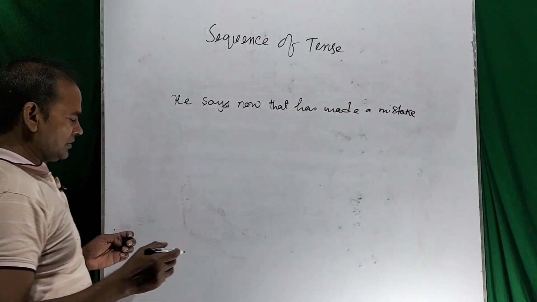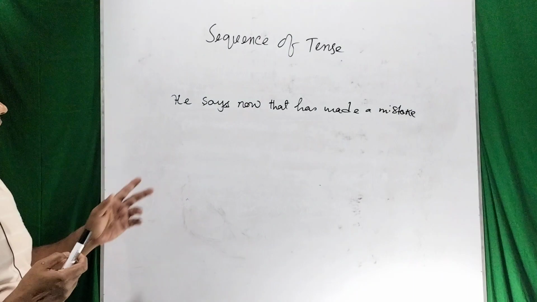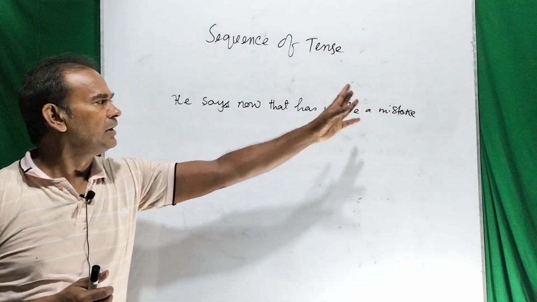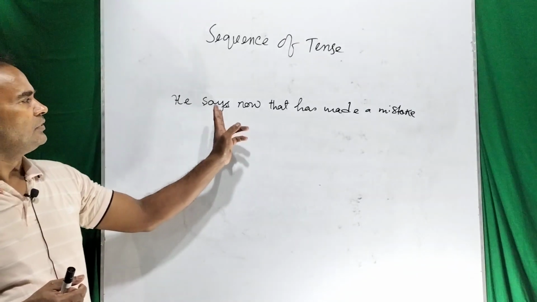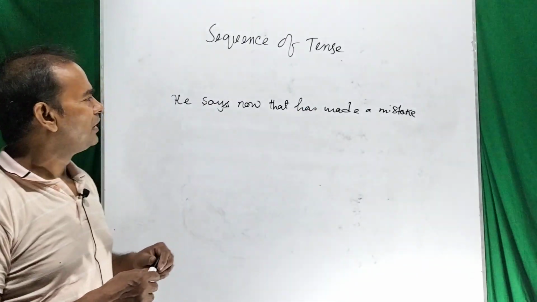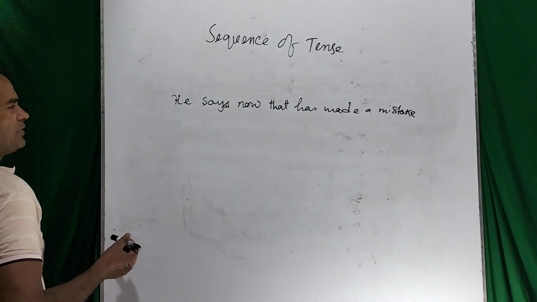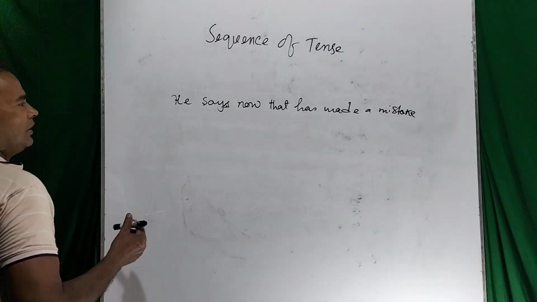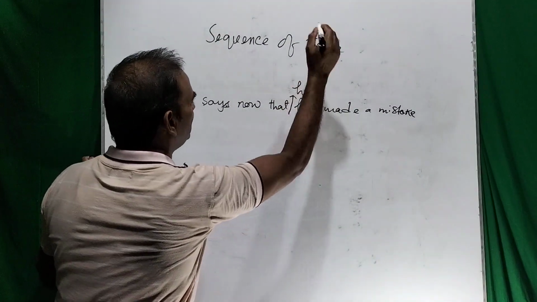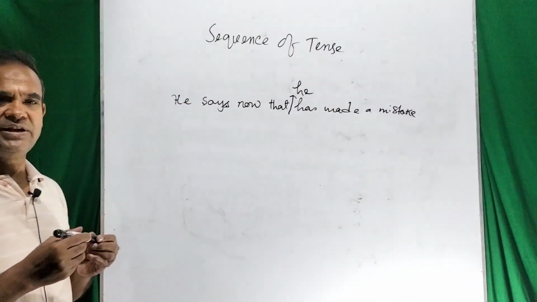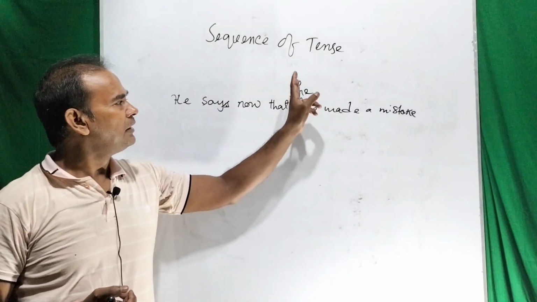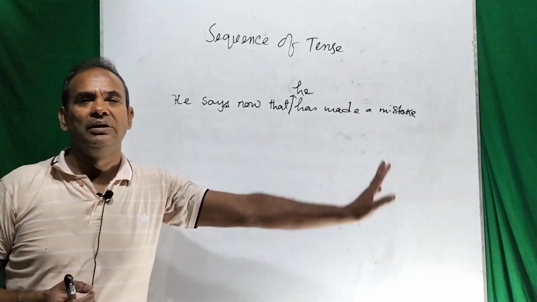So, dear students, he says now that he has made a mistake. He says now, this is the present indefinite, and he has made a mistake. So, dear students, please try to understand. This is the present indefinite tense, and this is the present perfect tense.